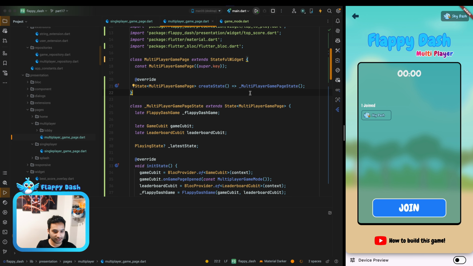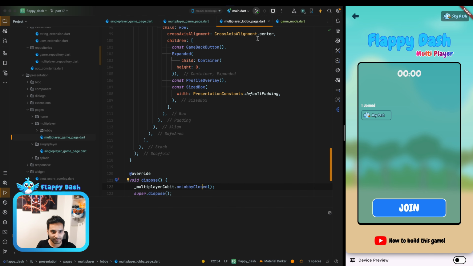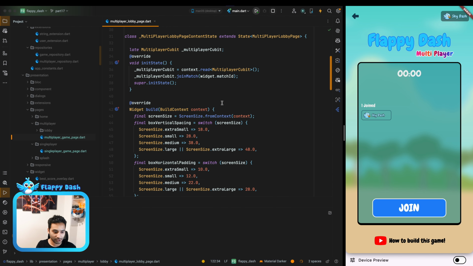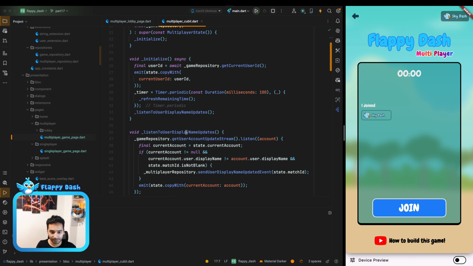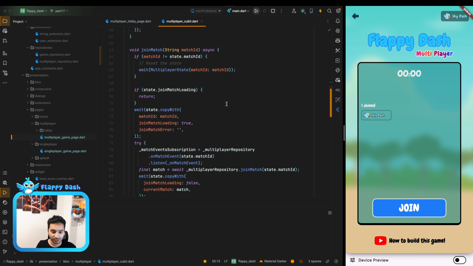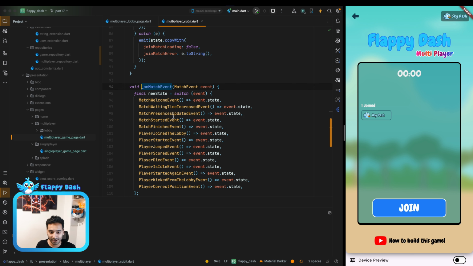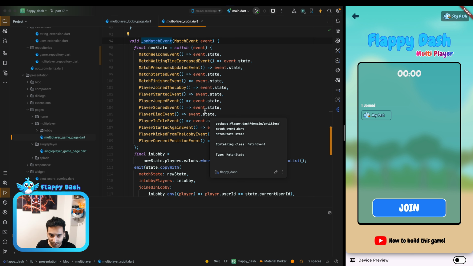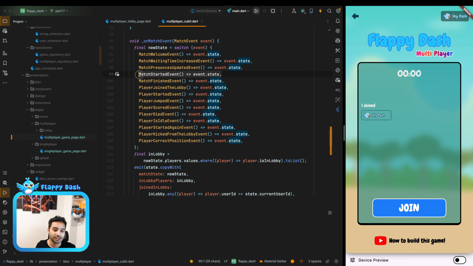To do that, let's take a look at the lobby page that we have. As you remember, we have a multiplayer cubit, and we have a timer here. As you see, we update the remaining time, and it is something that we show here. But the point is that, as you remember, in the backend, we are sending some events to the client. It's here, match event, and there's an event called match started. So we just need to listen to this event, and when this happens, we can open the new page and continue with the events that we have.